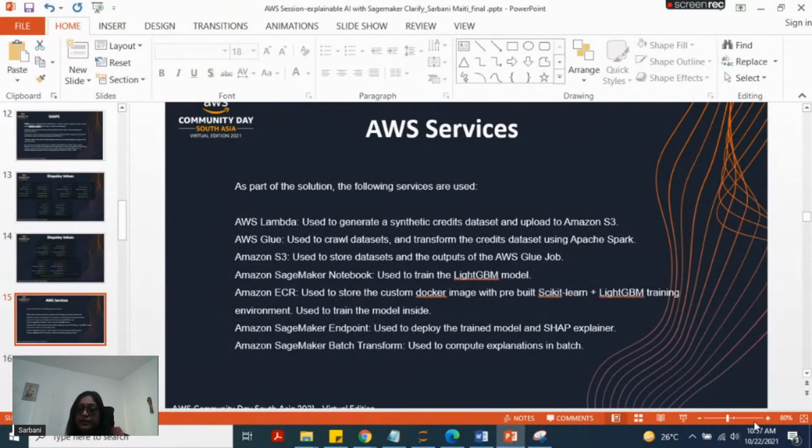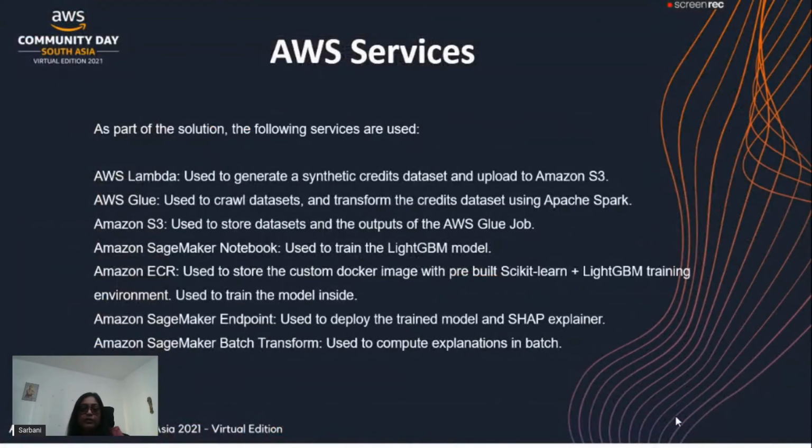Now, what are the services we are using here? We are using AWS Lambda, AWS Glue, S3, Notebook, ECR, SageMaker Endpoint and SageMaker Batch Transform. Now, where exactly are Clarify and the explainable modules? They are available once we build the model. After that, we'll apply all these explainable modules on top of the model so that we can build the endpoint solution along with explanation. Here, I'm not going to go deep into how Glue, S3, and model training are used, because you will be having a lot of exciting sessions in the upcoming days.